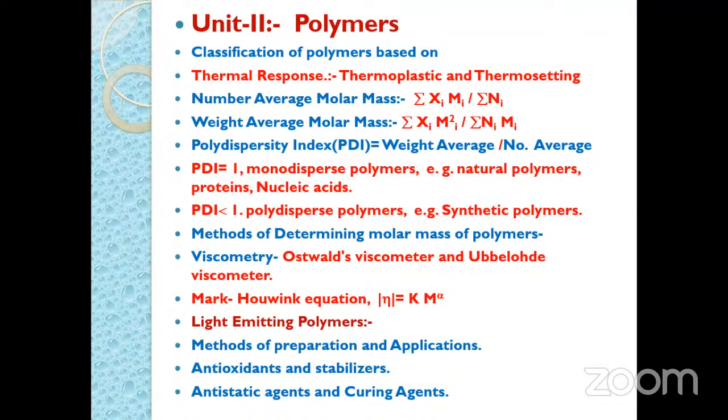And again here we have to mention regarding the Ostwald viscometer, its capillary size, then bulb, an upper mark, a lower mark, and similarly here we consider the relative viscosity, specific viscosity, and again the intrinsic viscosity we have to mention in this point. Then another point is the Mark-Houwink equation, which is nothing but the intrinsic viscosity equal to K into M raised to alpha. Here K is the constant and M is the molecular weight.